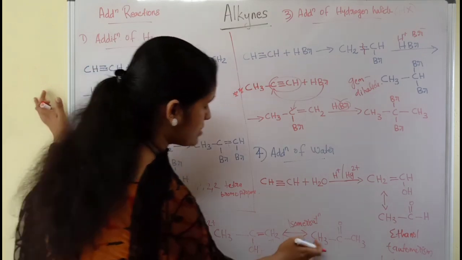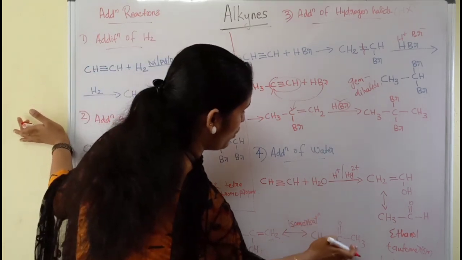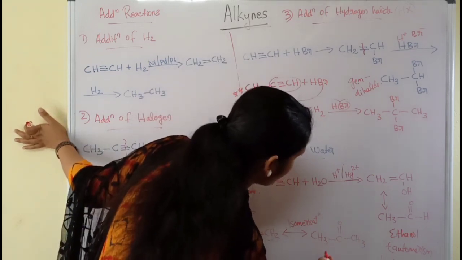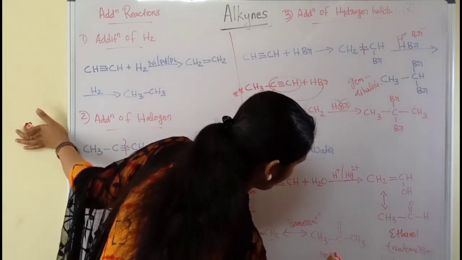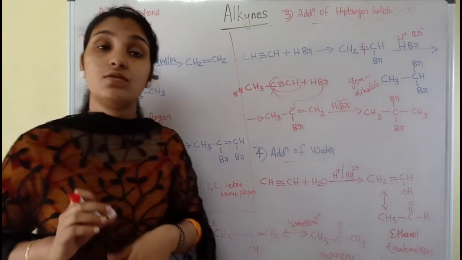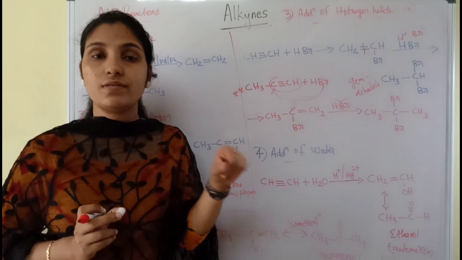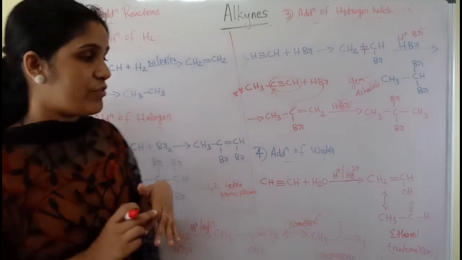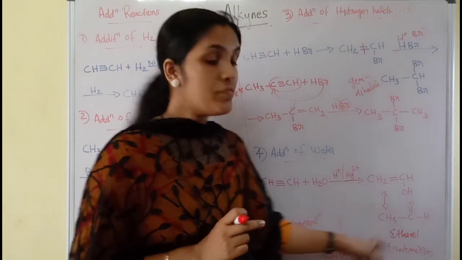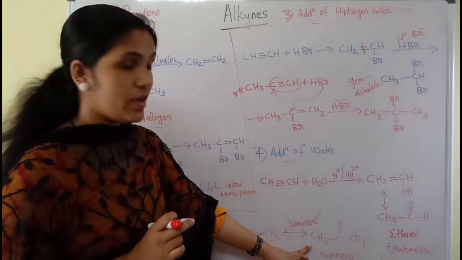carbon, and we will get CH3 C double bond O CH3. And what is this compound? This is propanone, or acetone, that is, it is a ketone. So in the first case you can see the product formed will be an aldehyde. In the second case the product formed will be a ketone.